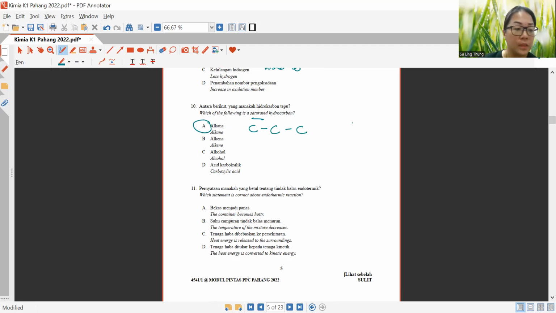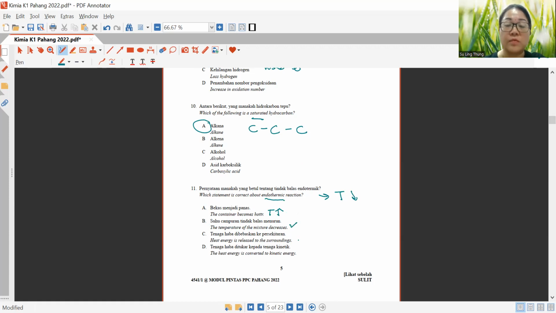Now let's look at question 11. Which statement is correct about endothermic? If this is endothermic, imagine ice melting in water, resulting in a temperature drop. So you're expecting a temperature reading which drops. If the container becomes hotter, definitely the temperature increases, so this is exothermic. The temperature of the mixture decreases, so this one is endothermic.